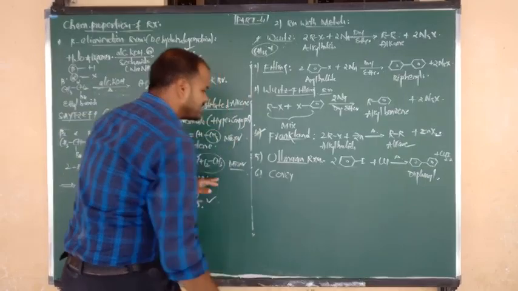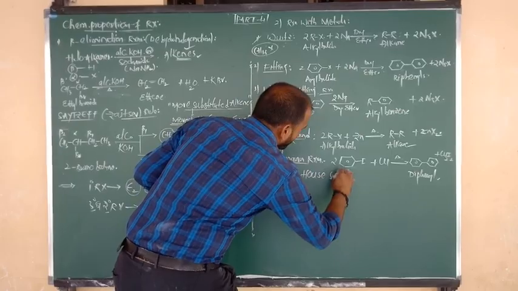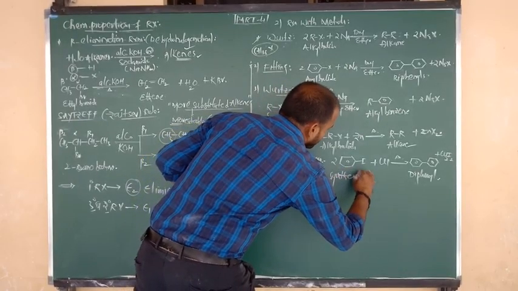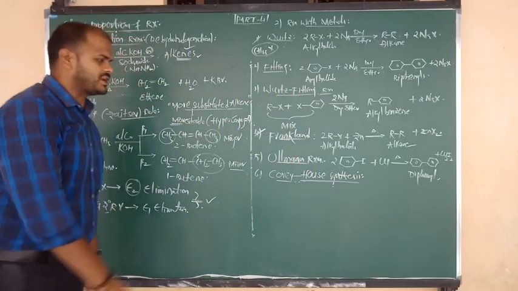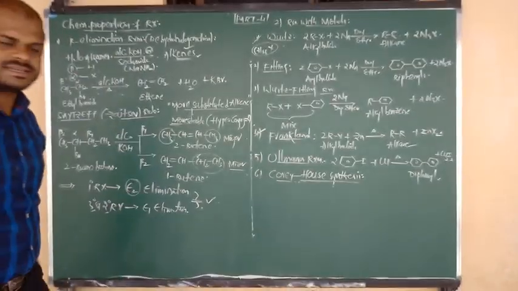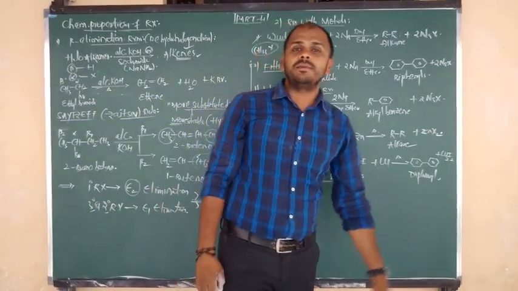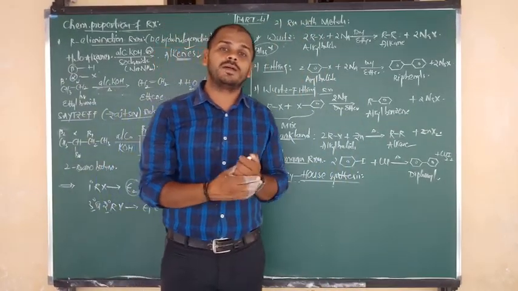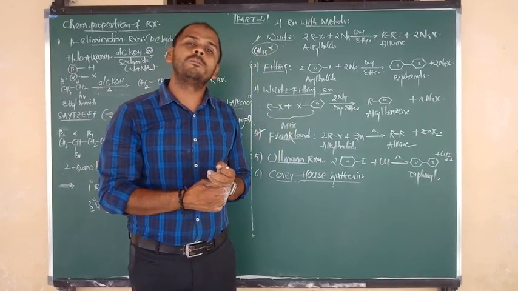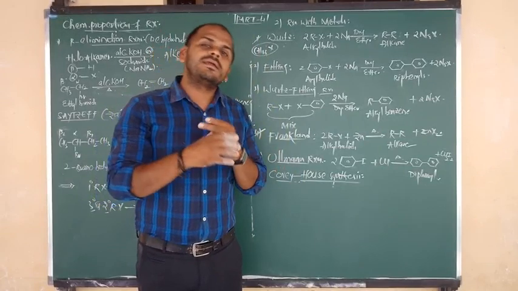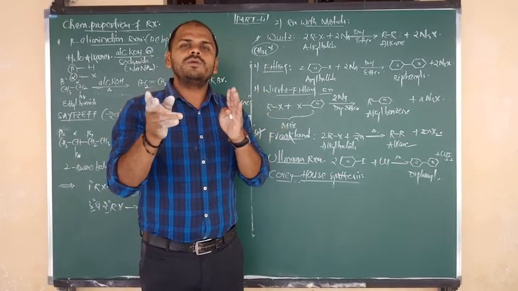It is known as Corey-House synthesis reaction. What is meant by Corey-House synthesis reaction? It is very important. They will ask you a question, it was repeated once: among the following, which method is mostly used to prepare unsymmetrical alkane? Unsymmetrical alkane means two different alkyl groups.